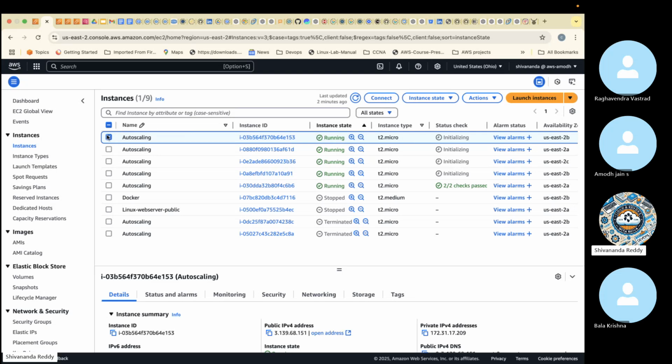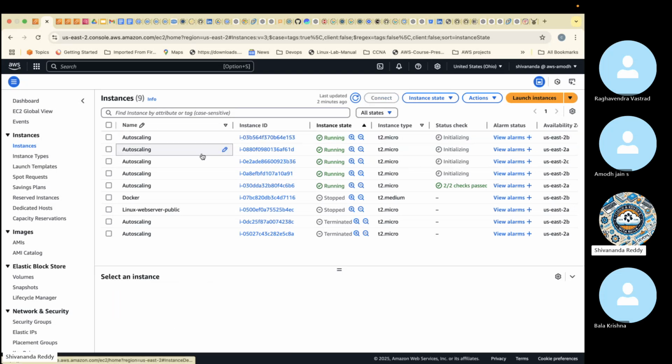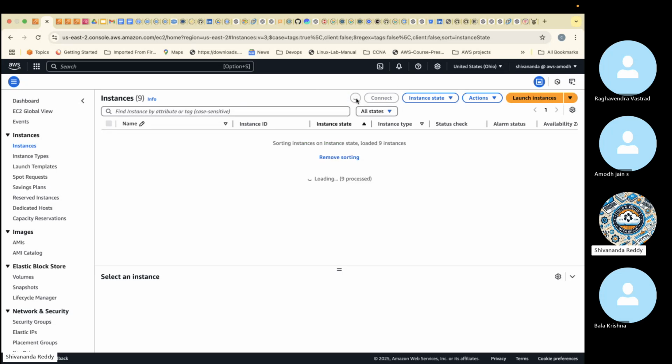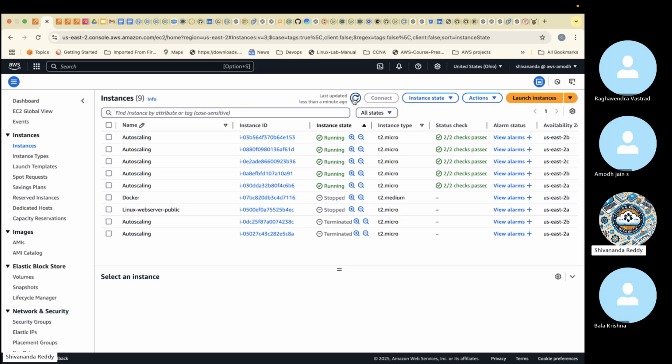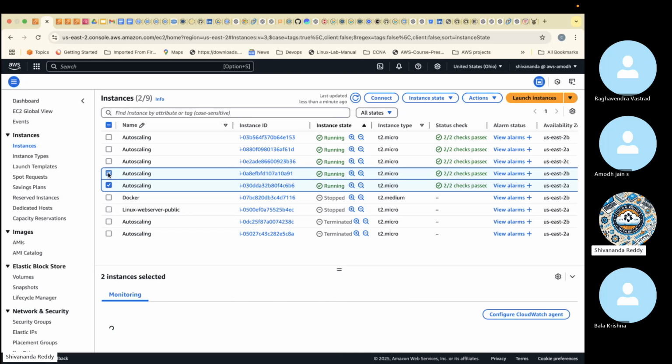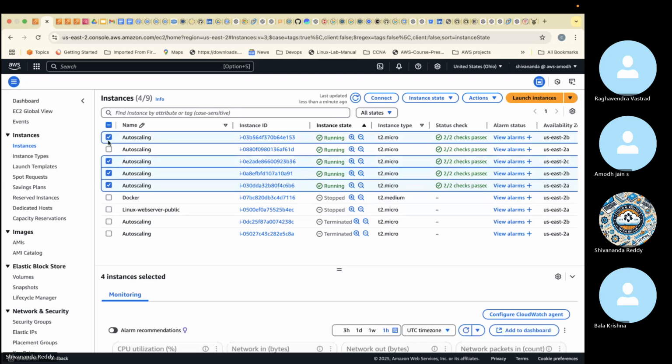One more scaling is horizontal auto scaling. Horizontal means using a launch template, we can launch the servers automatically like this. No downtime, nothing. Whenever the request is high, it will create more servers. Whenever the request is low, it will run fewer servers. In that context, the load balancer will work. Right now it's running 5 servers, guys. So if I think logically, if I delete these 5 servers, what will happen? What might happen?